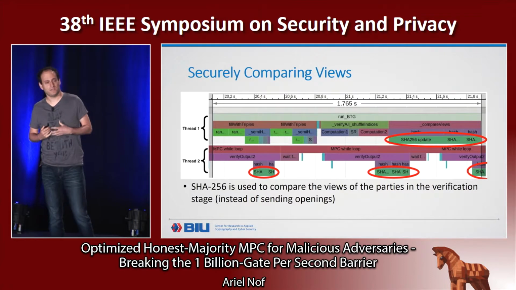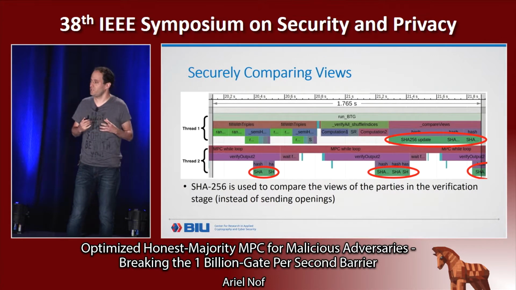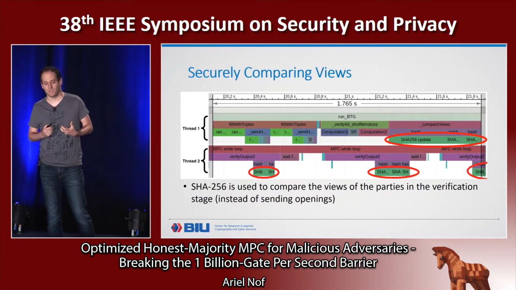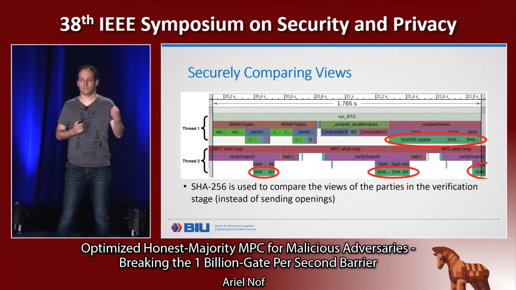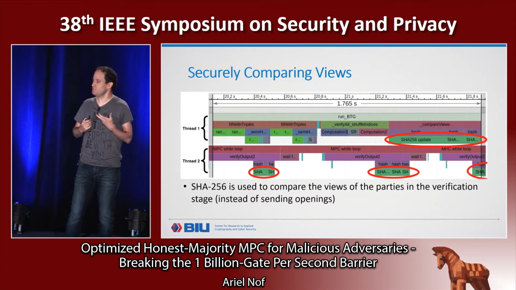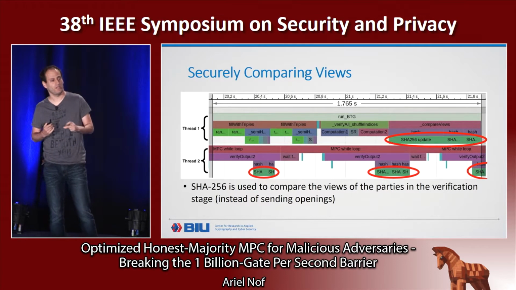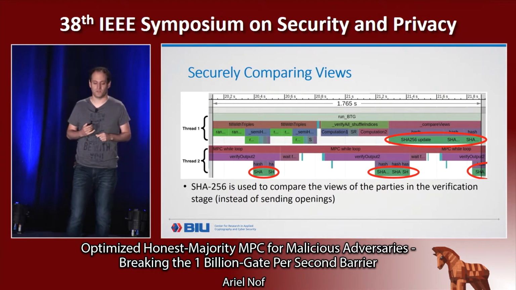But in our protocol, there is some step as part of the verification where the parties compare their views. This is done by they accumulate the views that they've seen during the computation, and then they hash it, and then they compare the hash values. So now this has become a bottleneck.